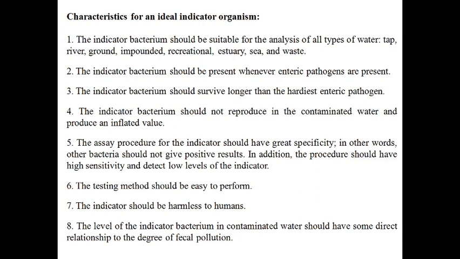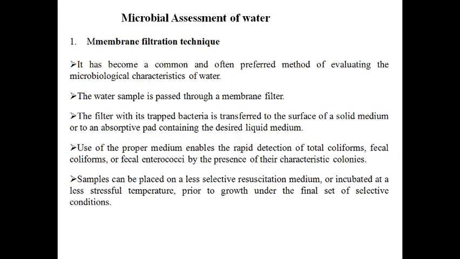And the level of this indicator bacterium in the contaminated water should have a direct relationship with the degree of fecal pollution. That means the more coliform bacteria we are able to detect, the more the fecal contamination. So these are the characteristics of an ideal indicator organism, and the most ideal indicator organism for testing these water samples are the coliform bacteria, especially E. coli.